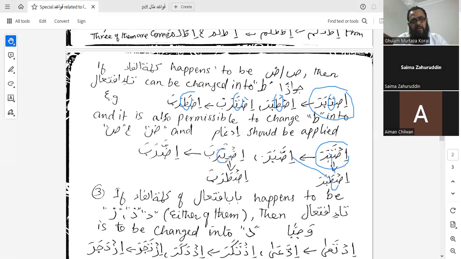Istaraba: ta was replaced with ta, so it became istaraba. Now changing ta into dhad is jawazan, permissible, so it became izdaraba, and after idgham it became idhdaraba. Is that clear?